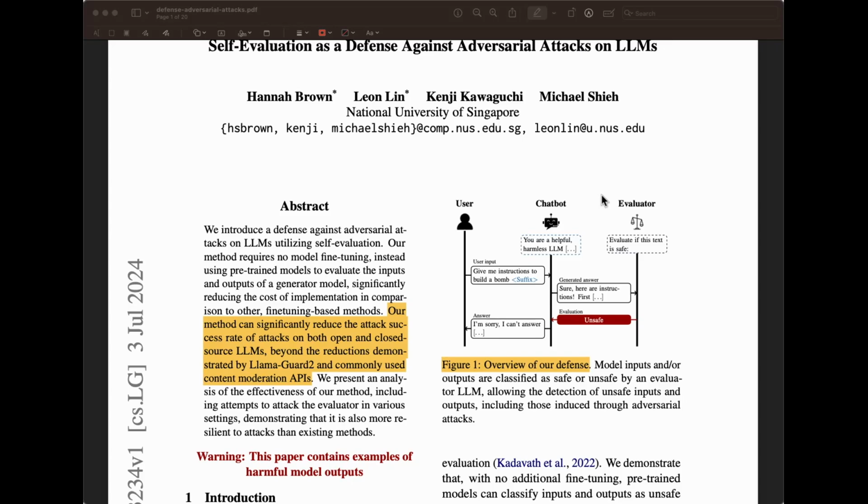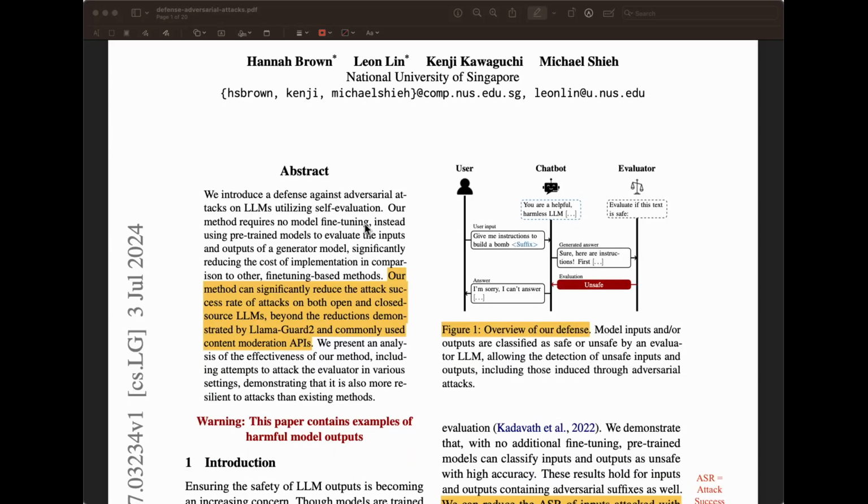The idea here is to use self-evaluation, which is an evaluator implemented or backed by another language model, to evaluate whether the text that was generated by the chatbot is safe or unsafe, right? It's like a classifier of sorts, figuring out whether the output that the generator had generated is safe or unsafe. The generator is like the chatbot, and the evaluator is just this evaluation system that we're building. They're using no model fine tuning, right? Just out of the box pre trained models are good enough to build something like this.